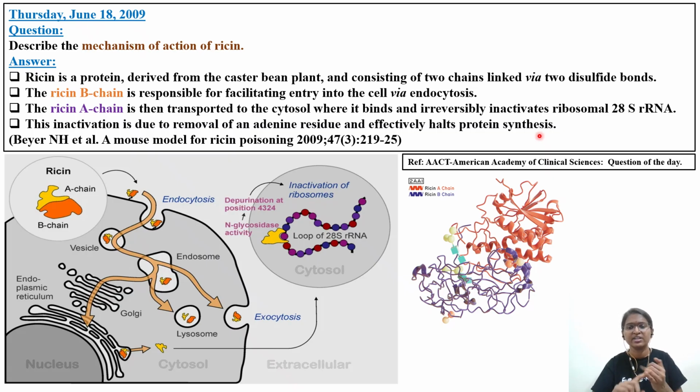Adenine, you have adenine, guanine, which are purines, and pyrimidines will be there, no? So it is removing adenine. Thereby it is causing impairment of this. It is halting the protein synthesis. So hope from this you can pause here, read about how it is causing this particular mechanism.